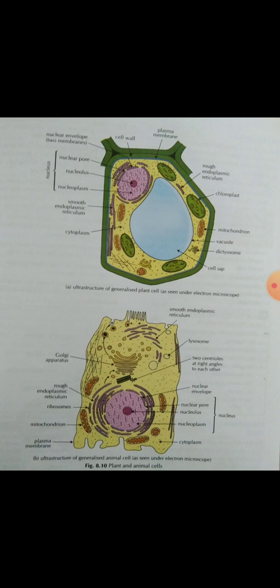In these cells there is cytoplasm. Cytoplasm contains a number of small structures called organelles. At present, you know the definition of organelles. Here I am identifying for you all the yellow color structures.